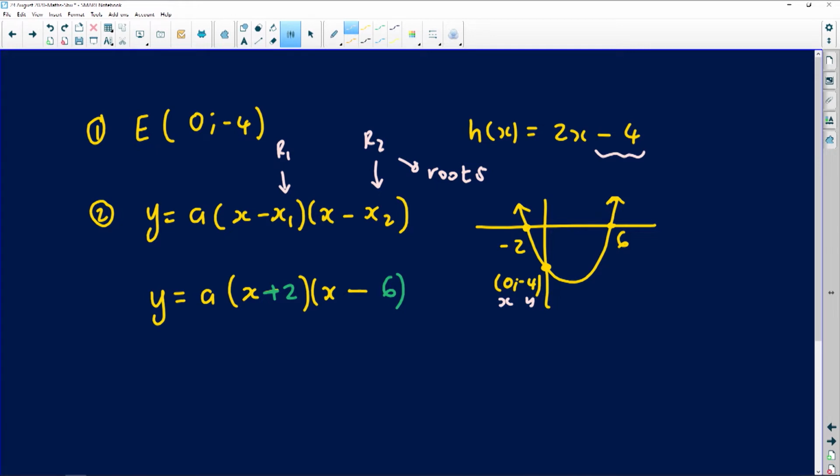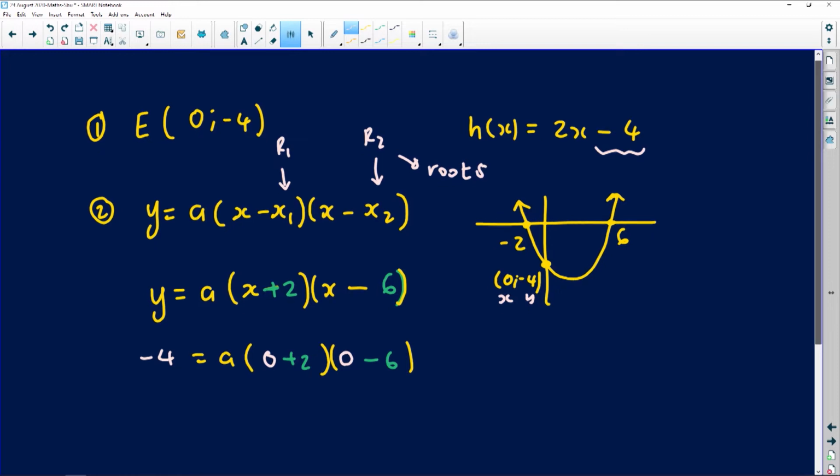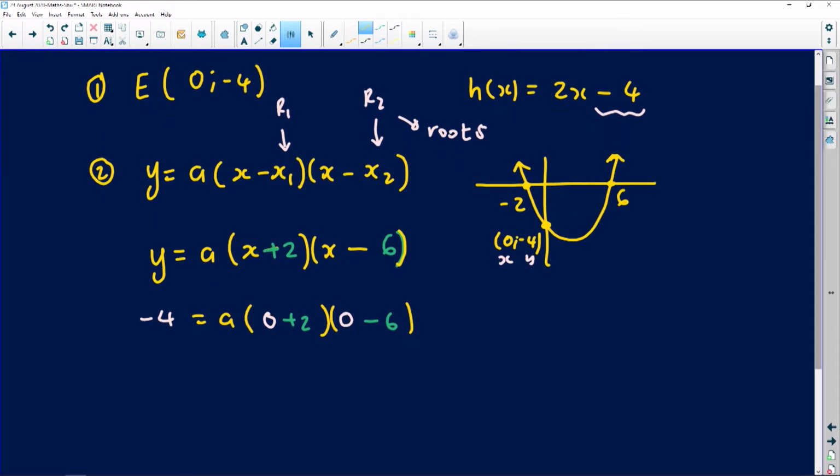So where I see y, I'm going to write negative 4, very important, equals a into, right? And where I see x, remember, we still have a plus 2 here and a minus 6. So that x of 0 is working twice. Be careful of that. Wherever I see x, I'm just replacing it with the number 0. Then from here, it's just basic algebra, trying to simplify. You've got negative 4 on the left. 2 times negative 6 is basically negative 12, so you're sitting with negative 12 times a. You divide both sides by negative 12. Your a ends up being 1 over 3, because 4 over 12 is just 1 over 3.